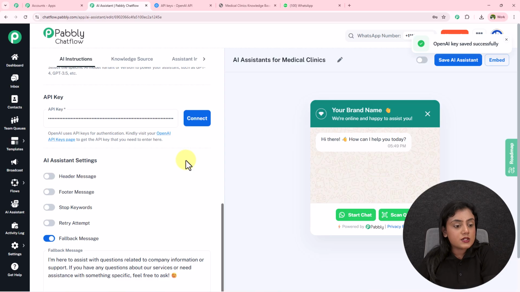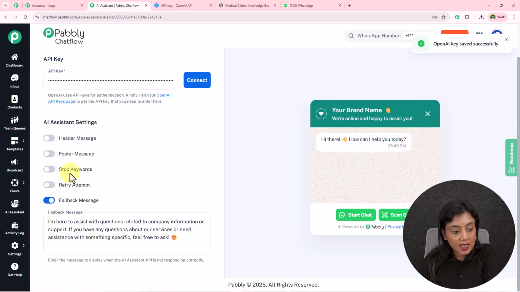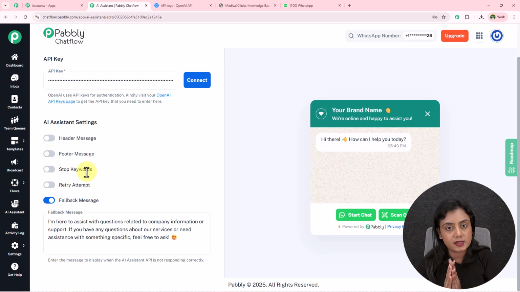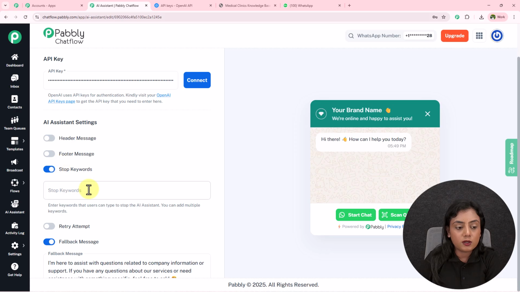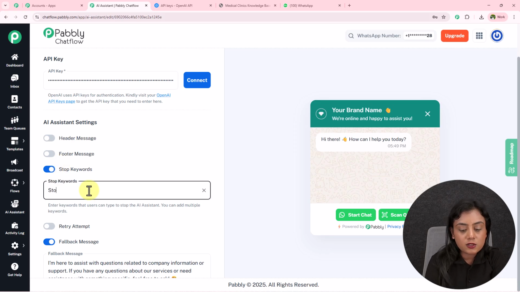Okay, so now is AI assistant settings. If you want a header and footer message, you can toggle this button on and add the header and footer message right here. Okay, stop keywords. So let's suppose the customer has forwarded a message towards this AI assistant and wants to stop the help of this AI assistant. So they can send certain stop keywords right here. I'm going to toggle this button on. So let's suppose my stop keyword is stop. I will enter the word and press the enter key to save it.